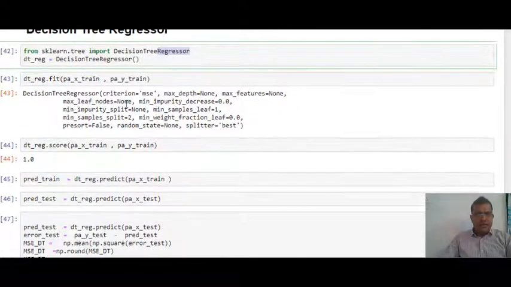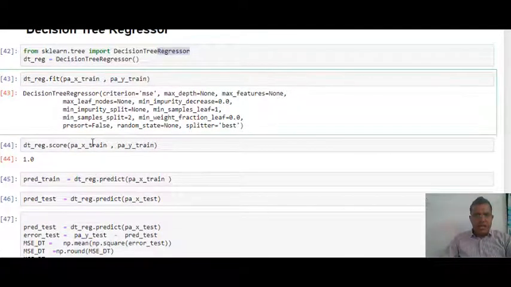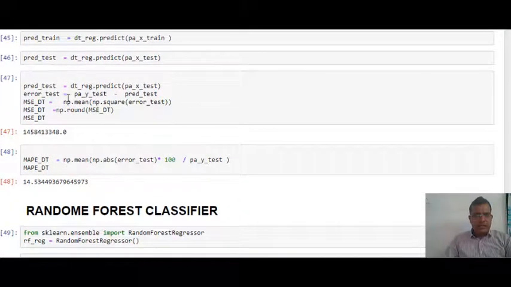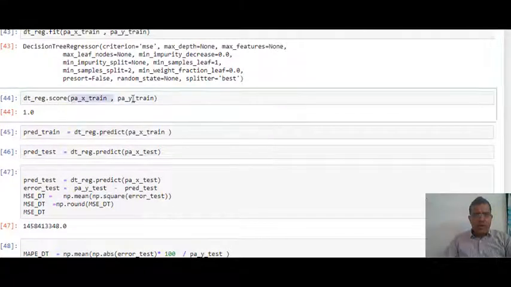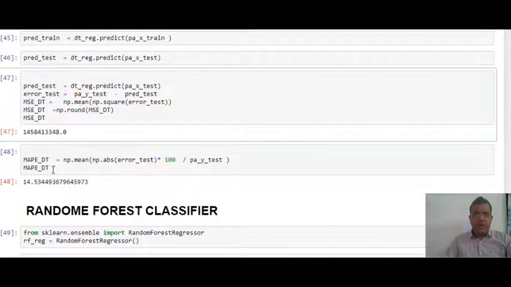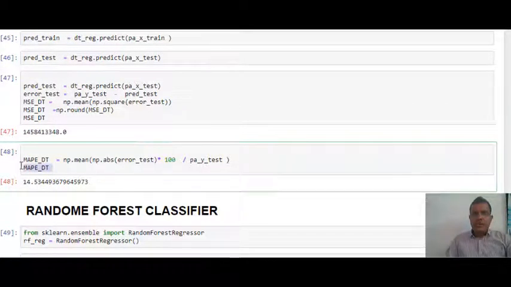Over here when I score it on my train data, I get the answer as 1. So I think that the tree has expanded to the maximum depth, and that is why it is giving a very high accuracy on the train data. But our criteria would be how it works on test data. So I'm doing the prediction on the test data, and MAPE is 14%. So it means that there is around 14% error on average for decision tree.